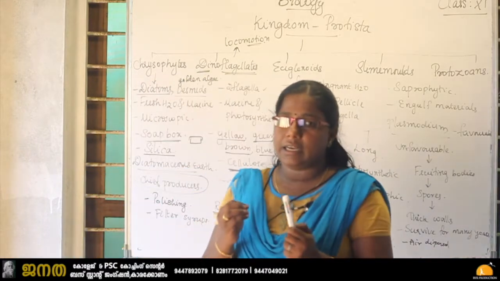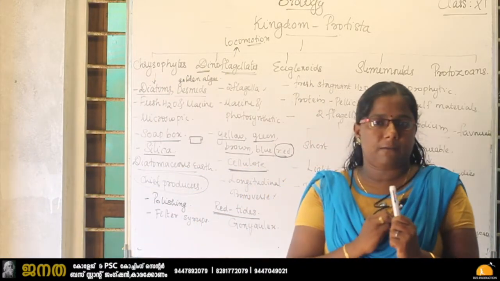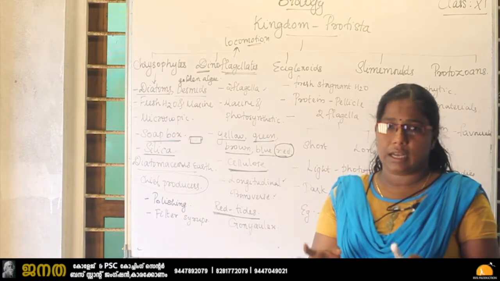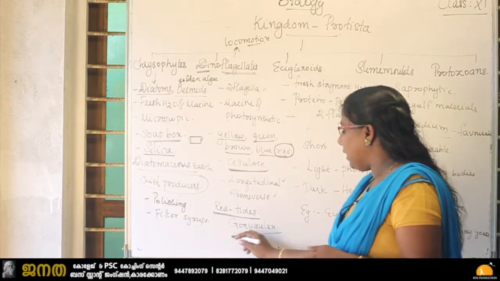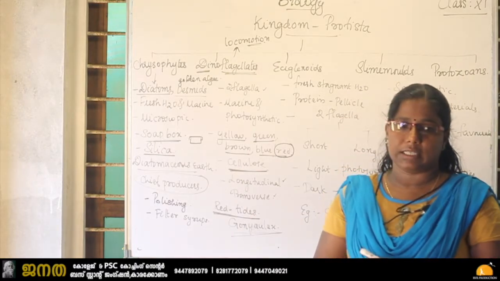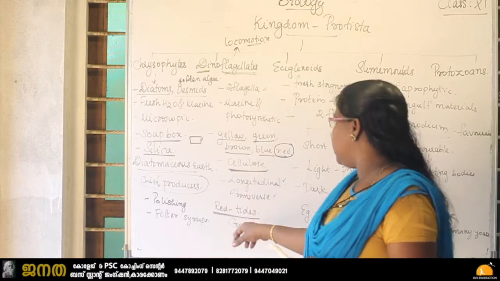And those red tide forming dinoflagellates are very poisonous, and that leads to the killing of fishes also. For example, Gonyaulax is a red tide forming dinoflagellate, and that has a highly poisonous substance.